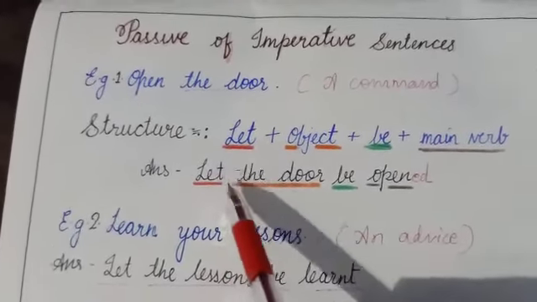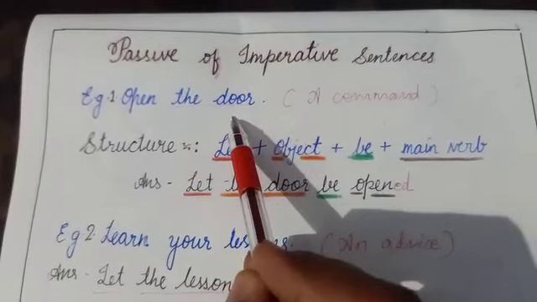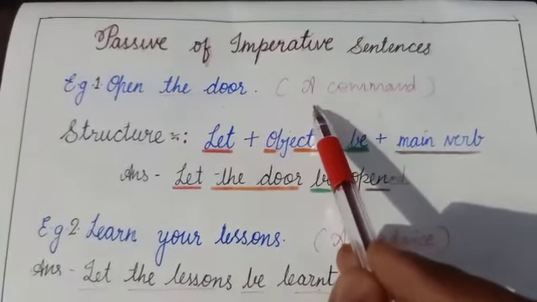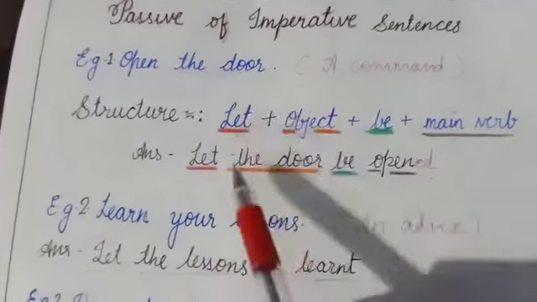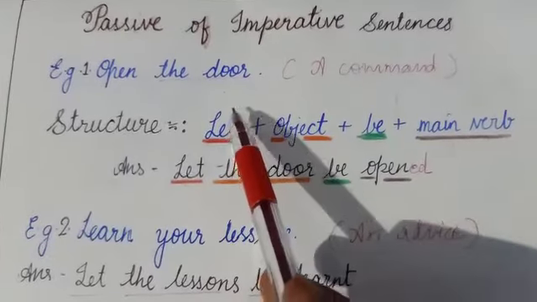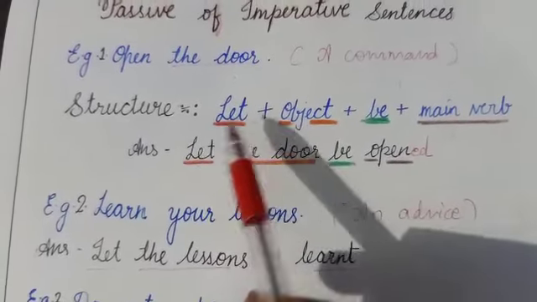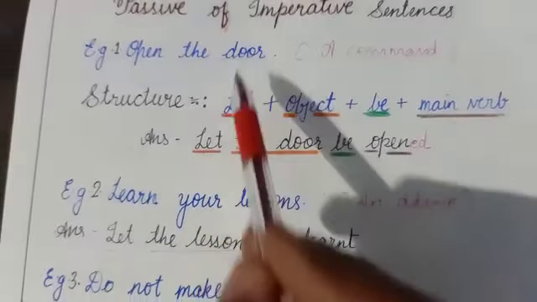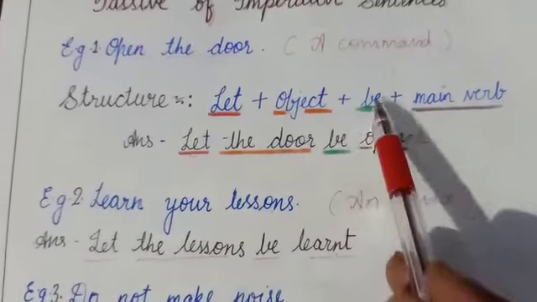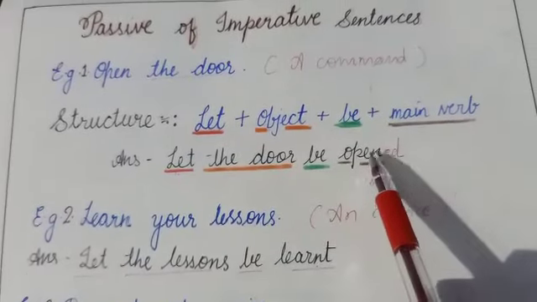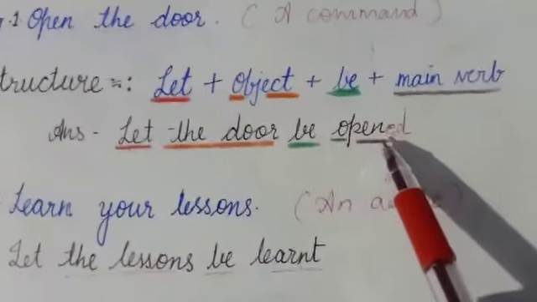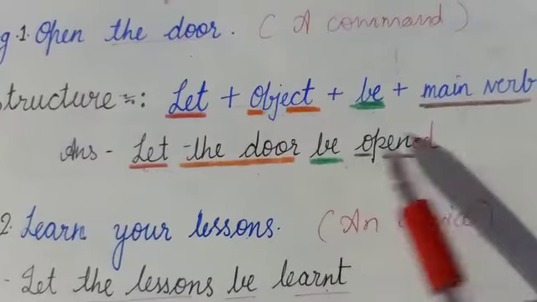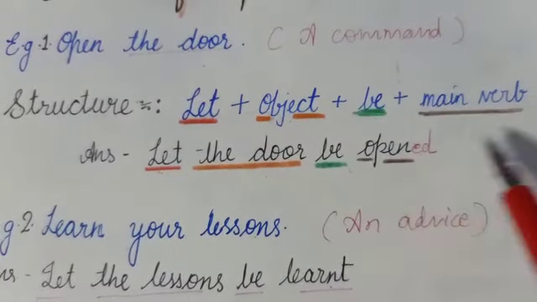For example, open the door. It is a sentence which expresses a command. When we change the sentence into passive voice, let's start it with let. Let, and the object here is the door. Let the door, and then be, and the third form of the main verb open is written here as opened. Let the door be opened.